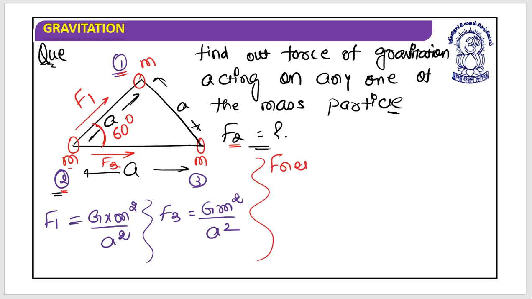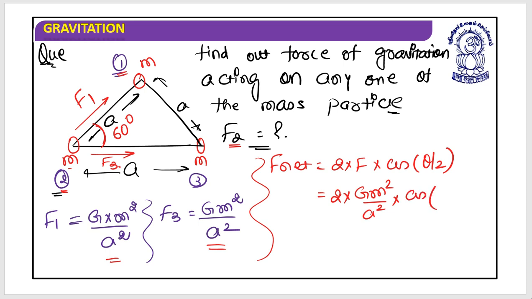So if this angle is 60 degrees, what I need to do is find F net. Fortunately, both the forces are equal in magnitude, so I can directly write it's 2 into F into cos of theta by 2. So that would be equal to 2 into force, which is Gm square by a square, into cos of 60 by 2, which is cos 30 degrees.